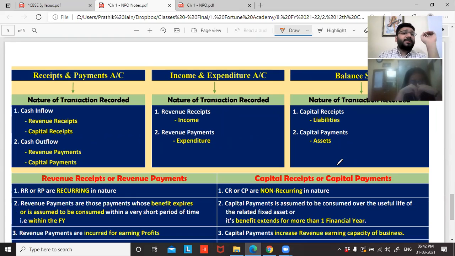So now, guys, receipts and payment account. I'll do one thing.